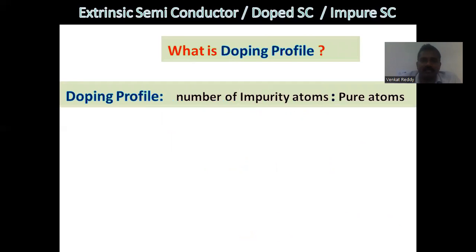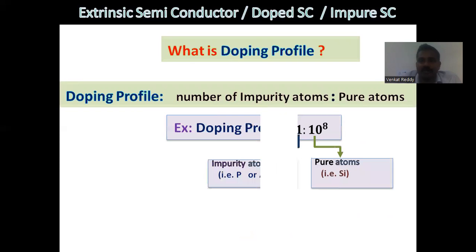What is a doping profile? Doping profile means how many impurity atoms are being added to the pure atoms. For example, if one impurity atom is added to 10 to the power of 8 silicon atoms, then we call it a 1:10 to the power of 8 doping profile.